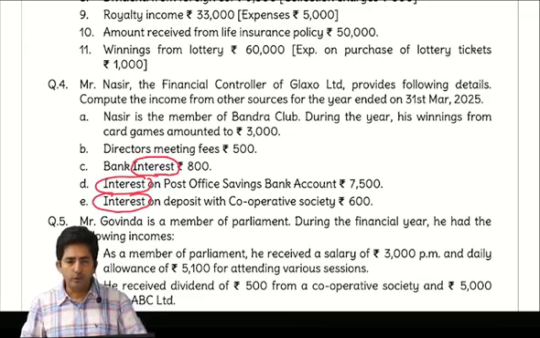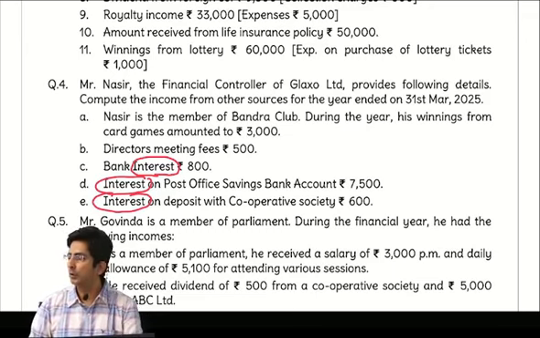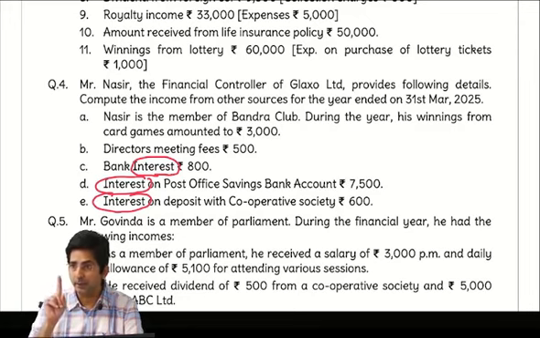Because the moment you come across interest income, what is our rule? Gold bonds, POSBA, PPF, Sukanya. So search in that. So first is bank interest. It is not in GPS, so it will be taxable. Other is POSBA. It is from GPS. Exempt up to 3,500 under section 10(15).